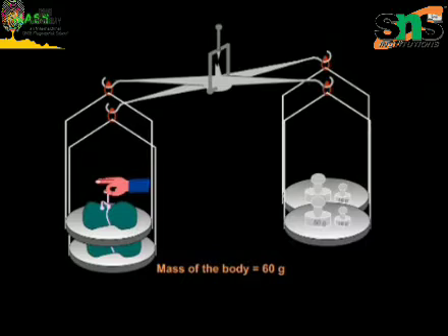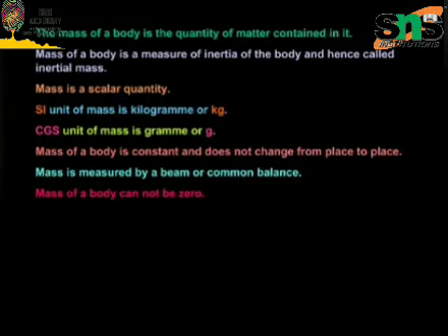So the next topic is mass and weight. We already learned in our lower grades what mass and weight are. So now let us discuss what is mass. Mass is nothing but the quantity of matter contained in the body. For example, let us take a sack of sugar. In that, mass will be the amount of sugar crystals present in the body. So that is called mass.